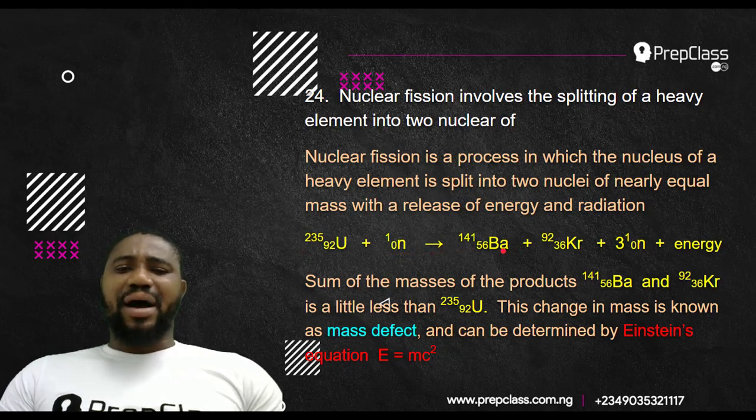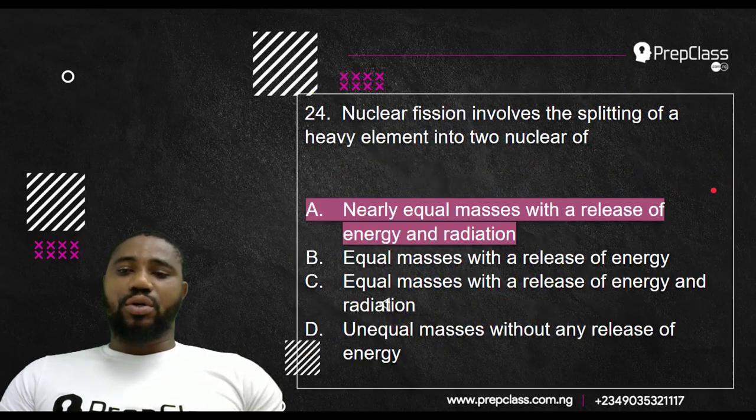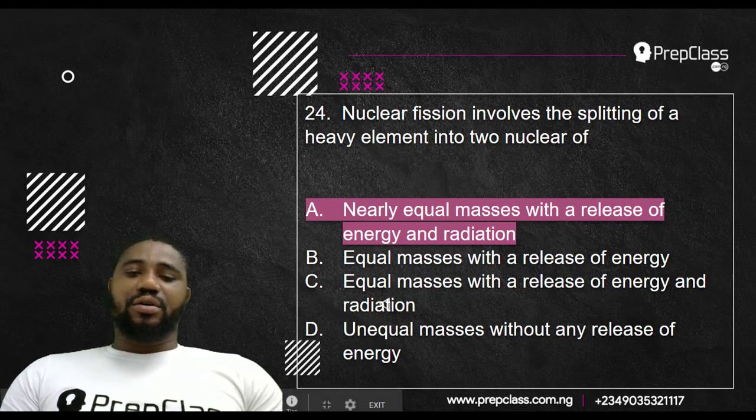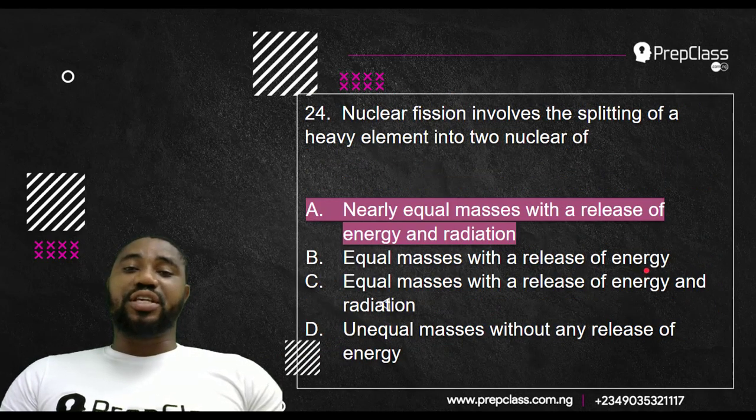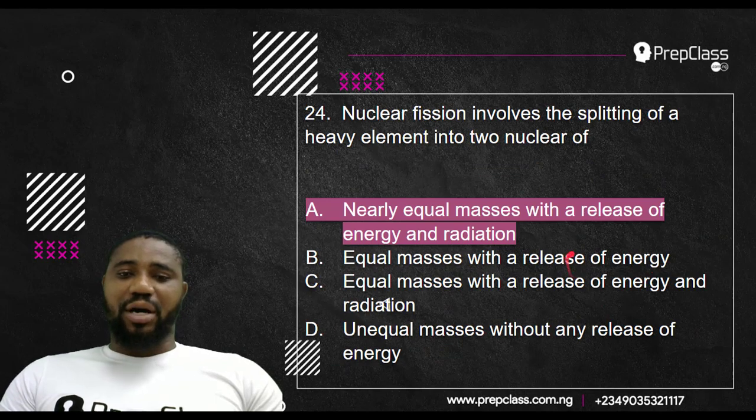That slight difference between when you add these two and this one is what we call mass defect. So that's why we say nearly equal. Because of that, your best answer is A, nearly equal masses with the release of energy and radiation. This neutron particle is radiation, and the energy is usually in form of heat, a large amount of heat.